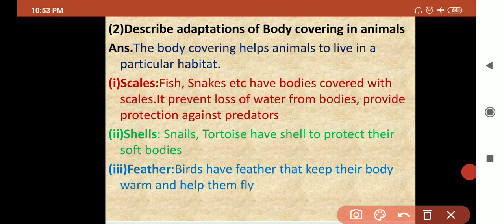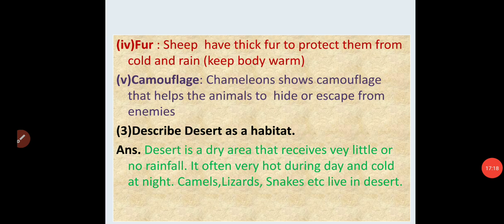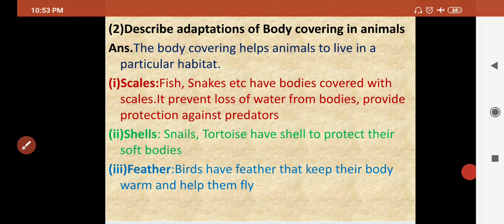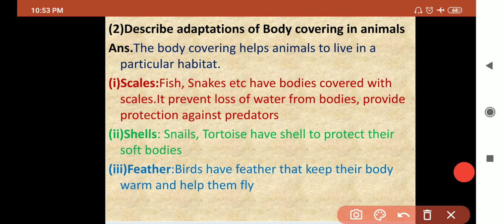Next question, question number 2. Describe the adaptations of body covering in animals. The body covering helps animals to live in a particular habitat. Body covering is helpful to protect their body from harsh, unfavorable climate, and from predators. This is the main thing.